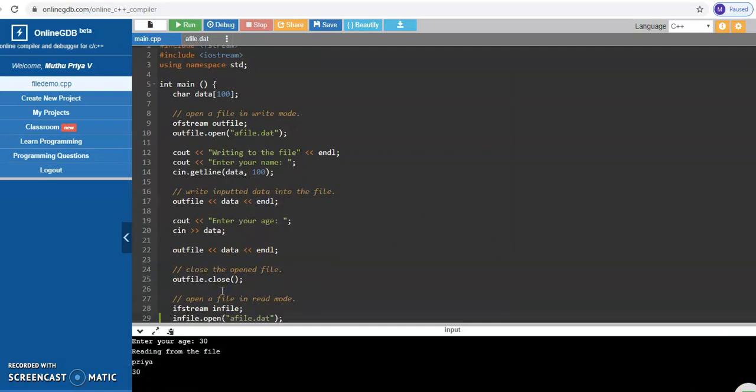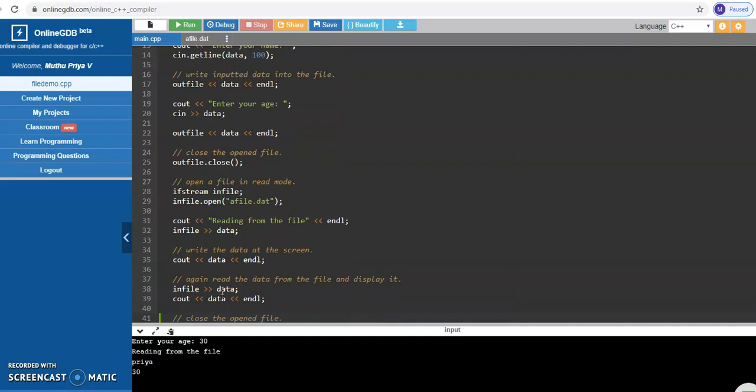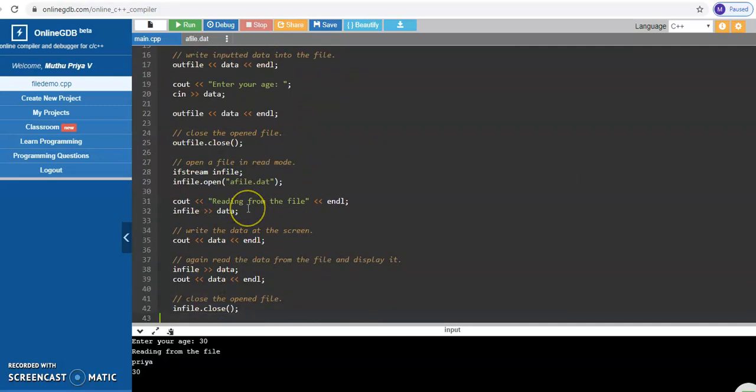So the input file is going to read only. It is not going to write into the file. It only reads, and then cout displays the data on the normal screen. If you are giving the output to the file, then you should give ofstream. If you want to output to the screen, a console screen, I have to give cout. If I want to take normal input, I should give cin. If I want to take input from the file, I should give ifstream. That is the difference. Okay. Clear? I think it will be clear. Once again you go through the video, then it will be more clear.